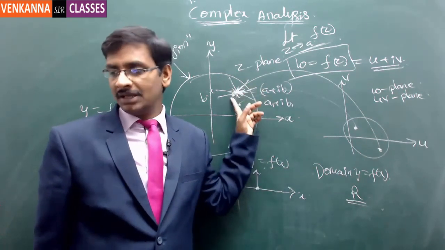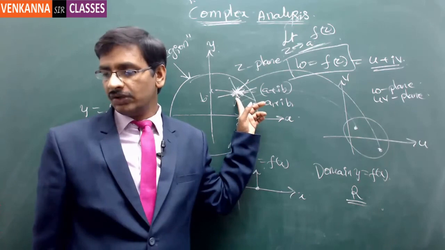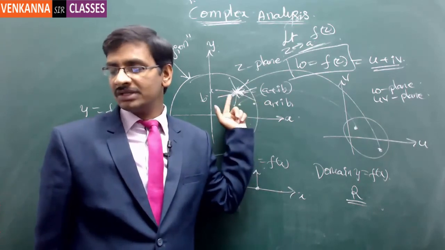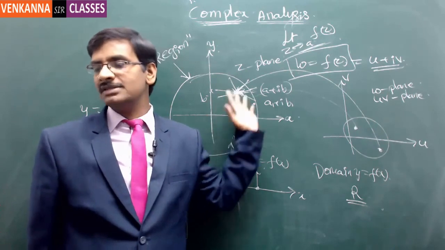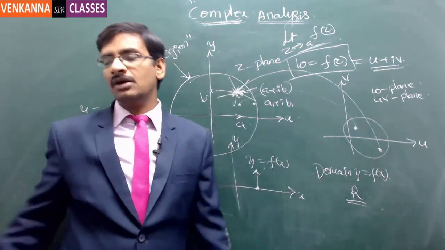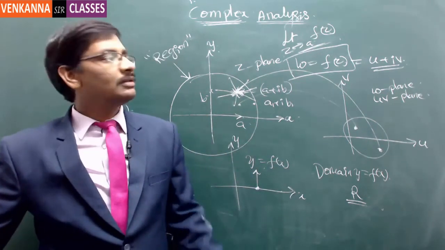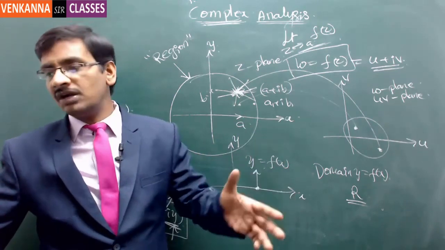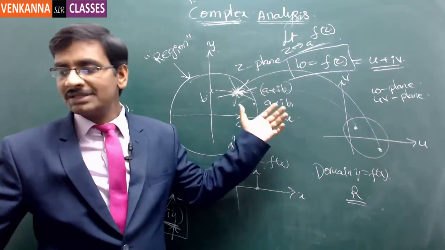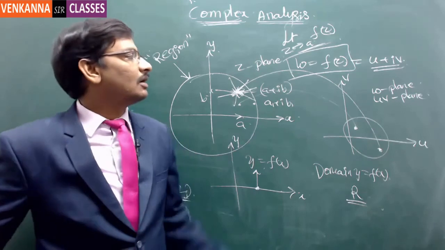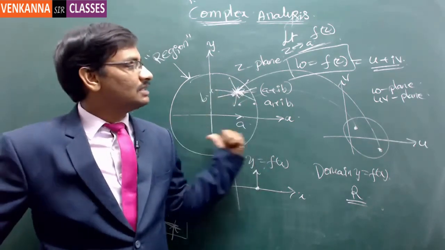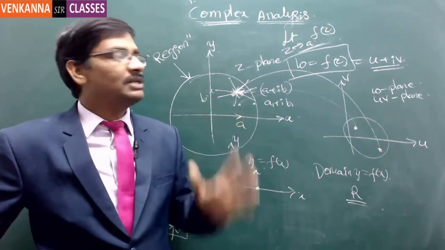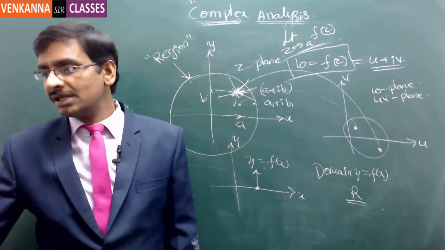Now, if the limit exists and the function is continuous, continuity also you have to check in exactly the similar manner. And then if the derivative also exists, then we say that the function is an analytic function. The analytic function has multiple advantages. But understanding whether the function is analytic or not, this is the complexity that is involved. So whatever I have discussed in this class is very much needed to understand complex analysis.